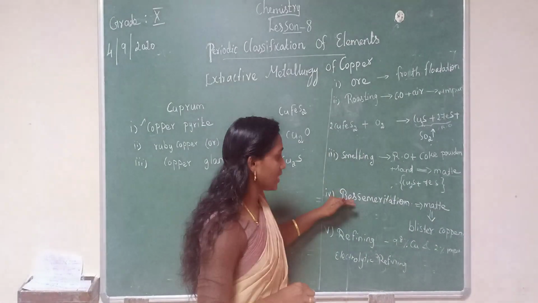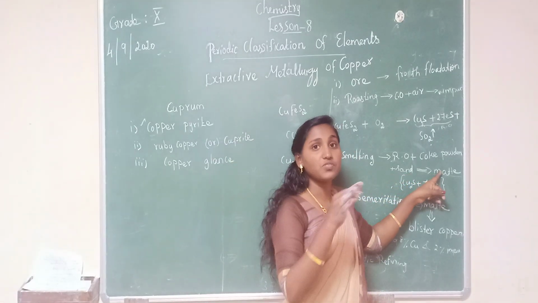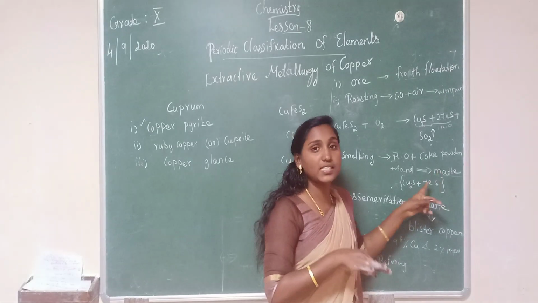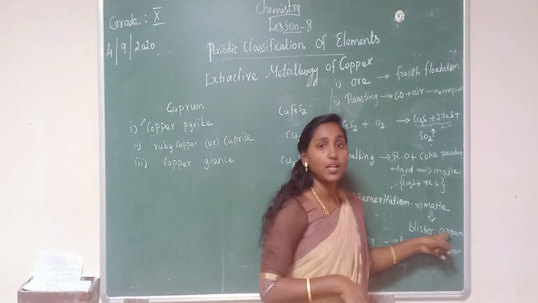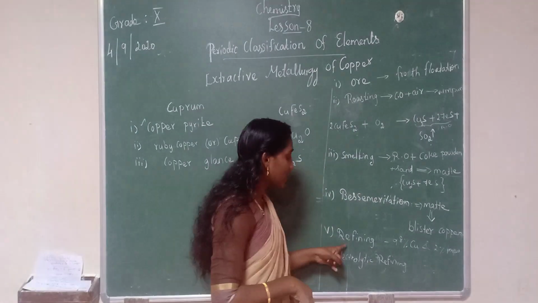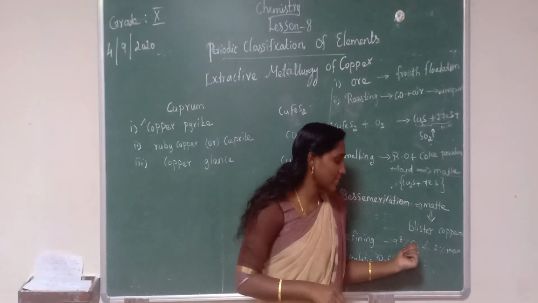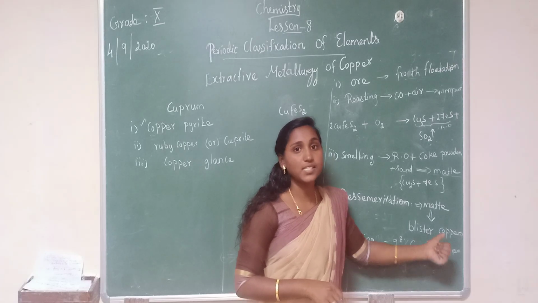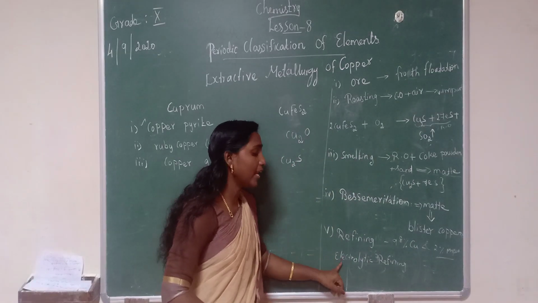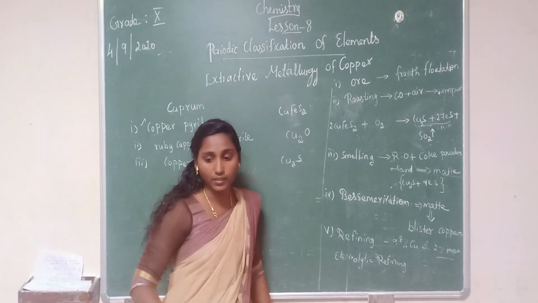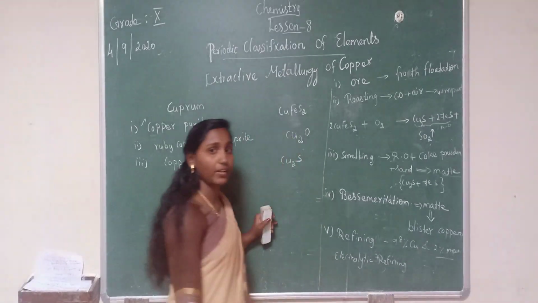Then next, Bessemerization. In this process, the matte is transferred into a Bessemer converter to obtain blister copper. Then the last one, refining. In this refining method, the blister copper contains 98% copper and 2% impurities. This 2% impurity is removed by which method? Electrolytic refining method. Next we are going to study this electrolytic refining method.